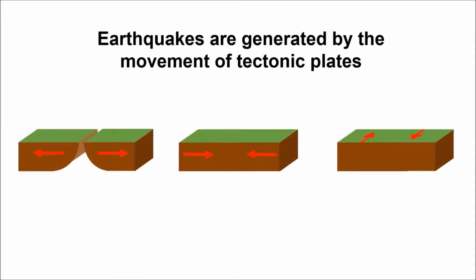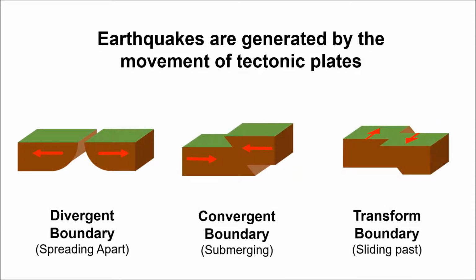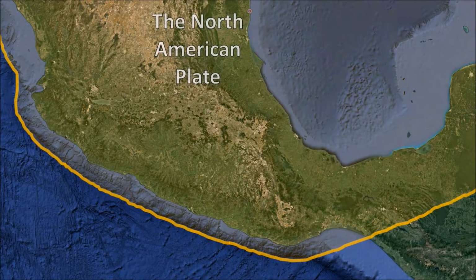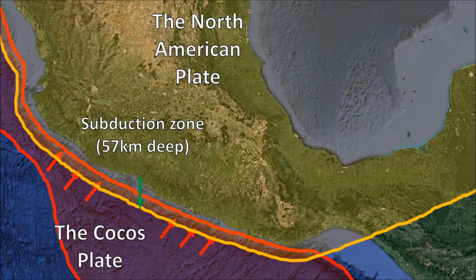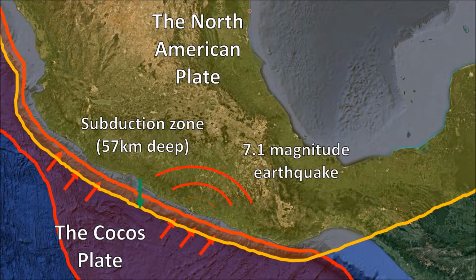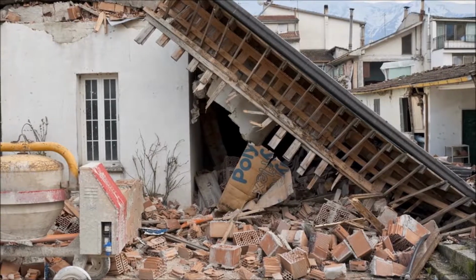Earthquakes are generated by the movement of tectonic plates, which can be converging, diverging, or sliding past. The 2017 event was the result of the Cocos Plate submerging below the North American Plate at a depth of 57 kilometers. More than 370 people died and 6,000 were injured.